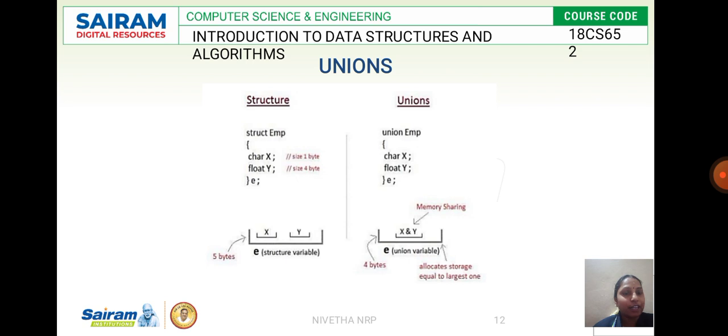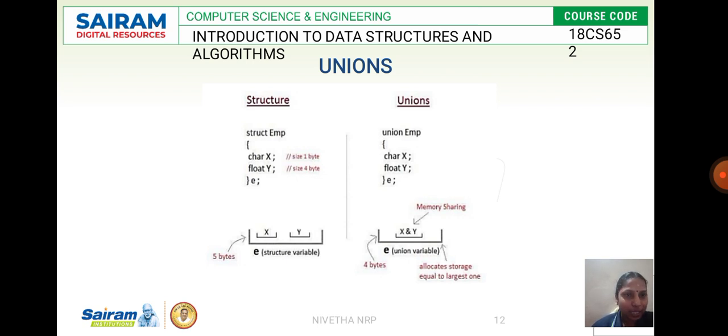In a structure, each member is allocated its own memory, whereas in a union, the memory is shared with the other members. Here we use two data types, character and float. The size of the character is 1 byte, and the float is 4 bytes. So in total 5 bytes are allocated to execute this program when we use a structure.